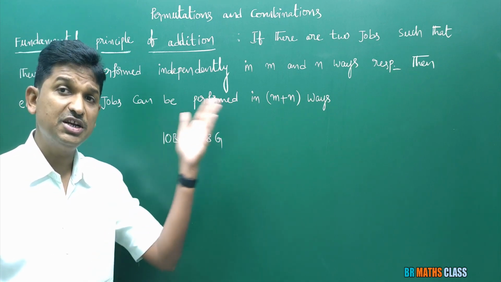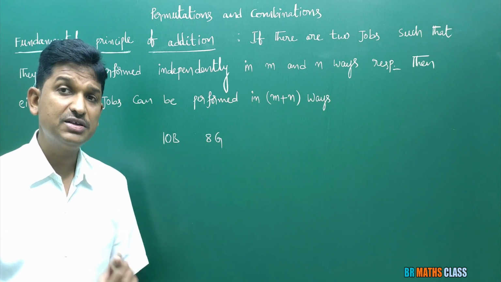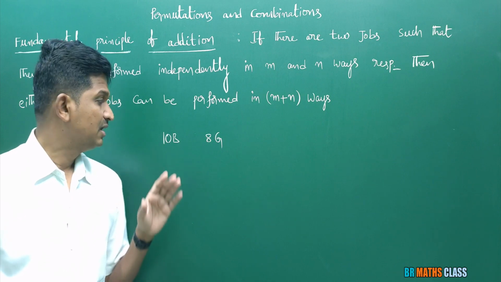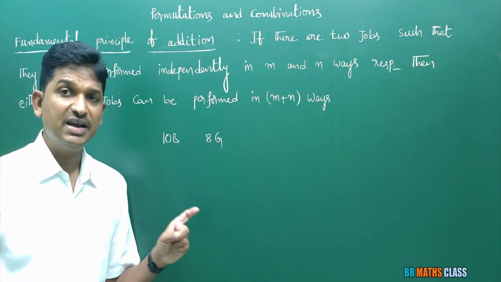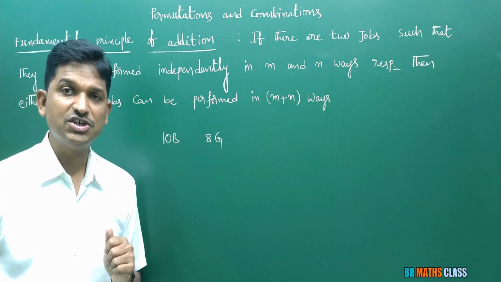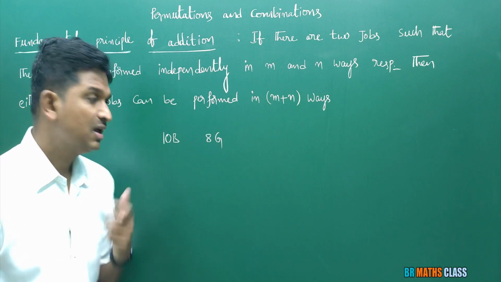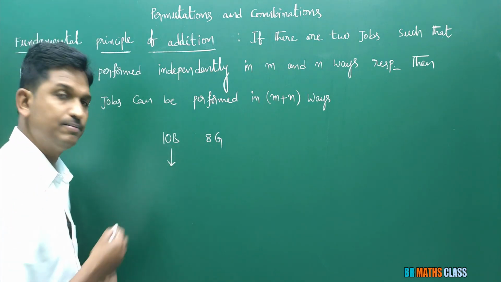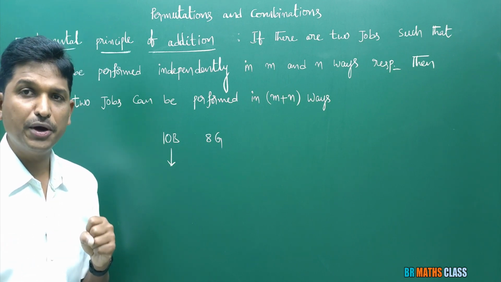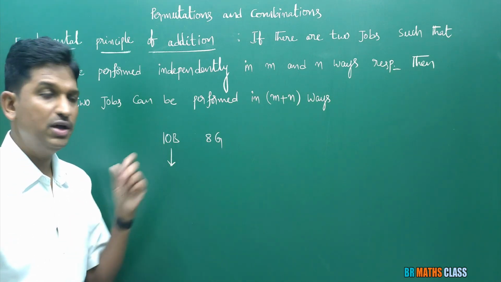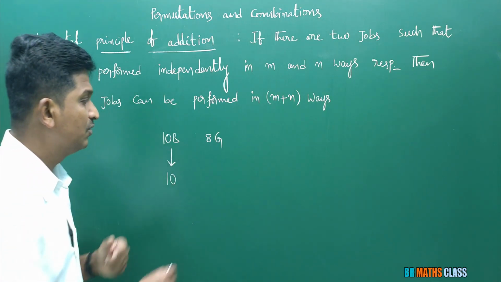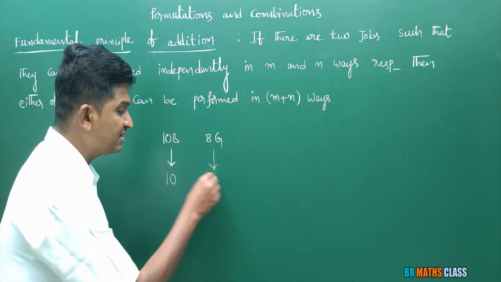Just now we learned in fundamental principle of multiplication the number of ways of selecting a boy and a girl. But here it is not like that. How many ways can a teacher select a boy or a girl to represent the class at a function? First thing, teacher can select a boy. How many ways can this be done? Total 10 boys are there. You want to select one boy. How many ways can you select one boy from 10 boys? That is 10 ways. How many ways can you select one girl from 8 girls? This can be done in 8 ways.